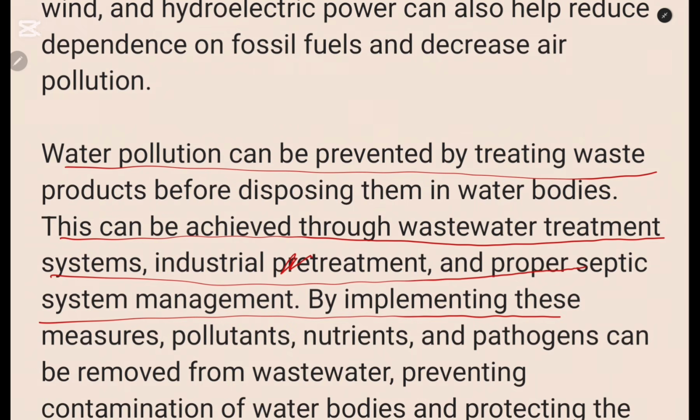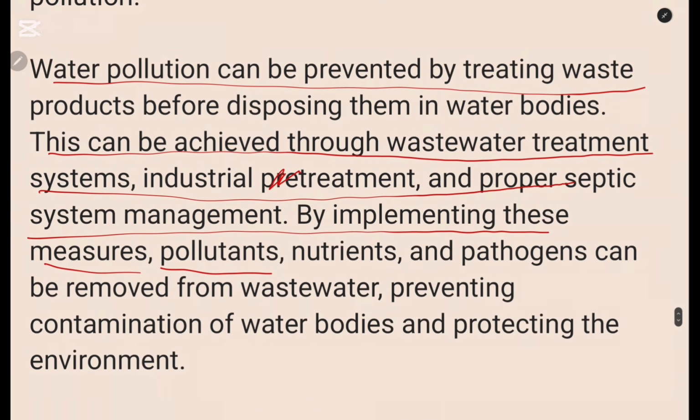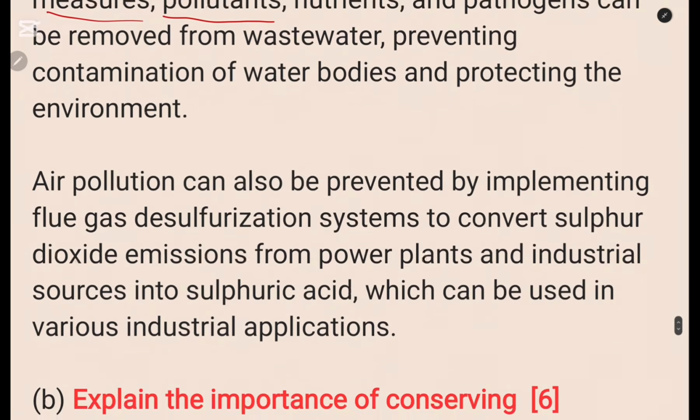By implementing these measures, pollutants, nutrients, and pathogens can be removed from wastewater, preventing contamination of water bodies and protecting the environment.